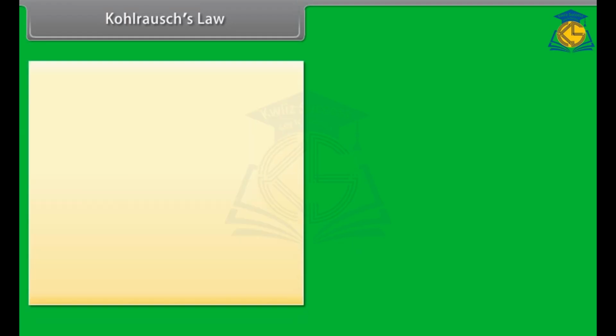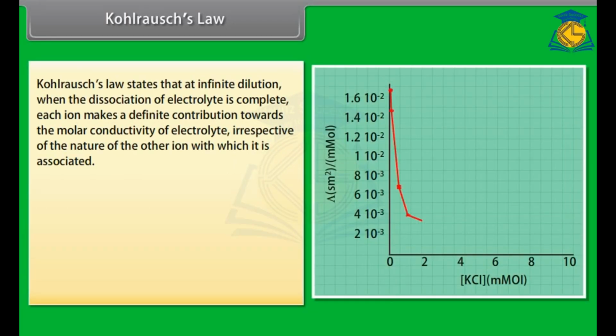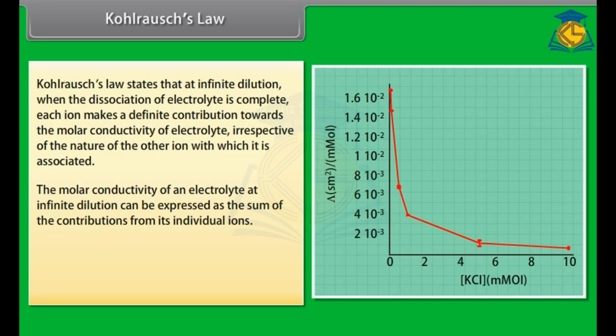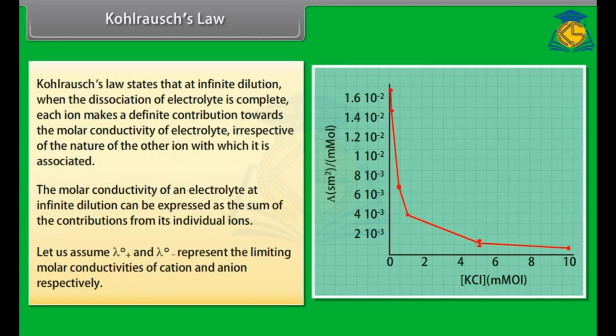Kohlrausch's law. Kohlrausch's law states that at infinite dilution, when the dissociation of electrolyte is complete, each ion makes a definite contribution towards the molar conductivity of electrolyte, irrespective of the nature of the other ion with which it is associated. The molar conductivity of an electrolyte at infinite dilution can be expressed as the sum of the contributions from its individual ions. Let us assume lambda naught positive and lambda naught negative represent the limiting molar conductivities of cation